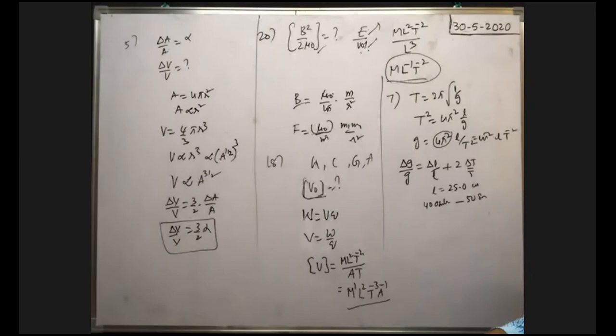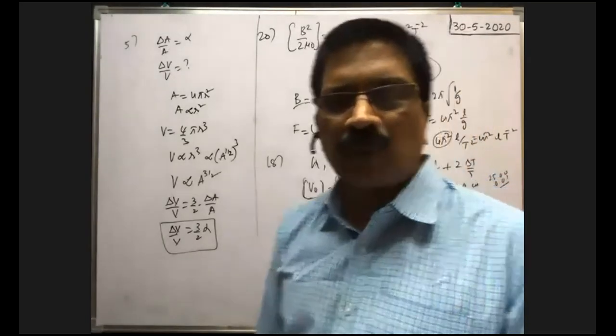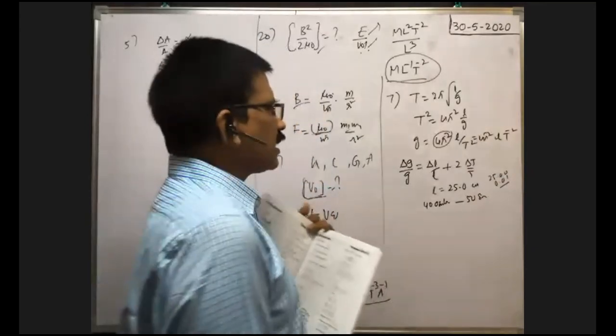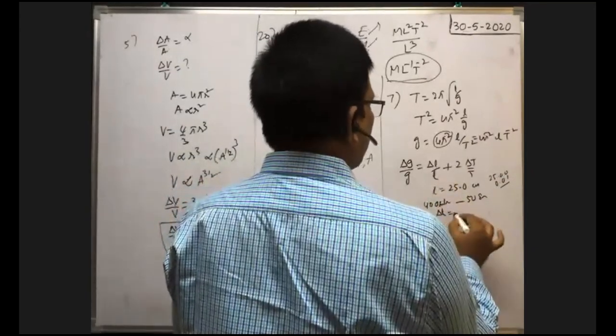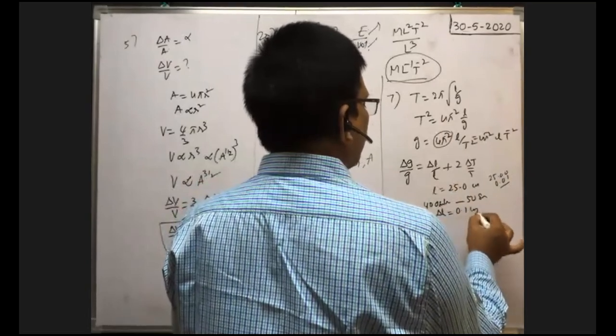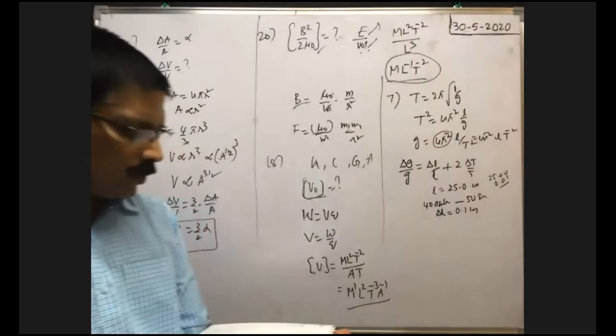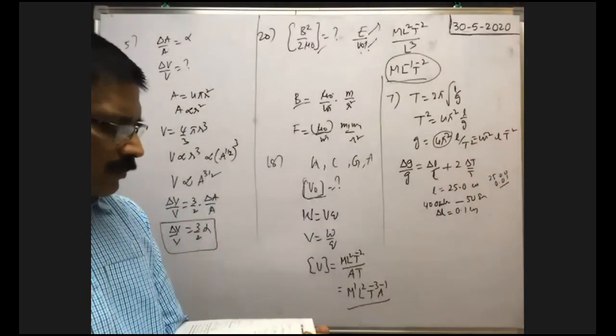Now you see, length is measured as 25.0 centimeter, which means the error in the measurement of the length is in the last decimal place. As it is expressed with only one decimal place, the maximum possible error is equal to 0.1. Suppose it is expressed like 25.00, the maximum possible error is 0.01. That means in the last decimal place, you take the maximum possible error as 1. That's why the maximum possible error in the measurement of length is 0.1 centimeter, and the length measured is 25.0 centimeter.